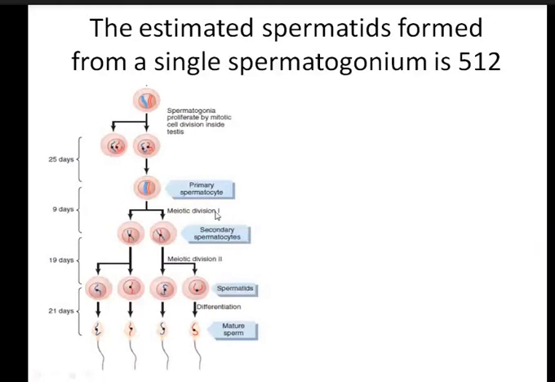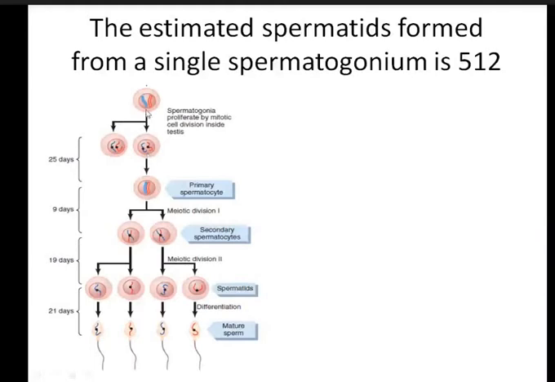Again, this secondary spermatocyte undergoes the second meiotic division. That will not affect the chromosomal number. The haploid stays haploid. This is also haploid, this is also haploid, but this one is diploid, and this one is diploid. When the primary spermatocyte converts into secondary spermatocytes, at this phase the chromosomal number is reduced.